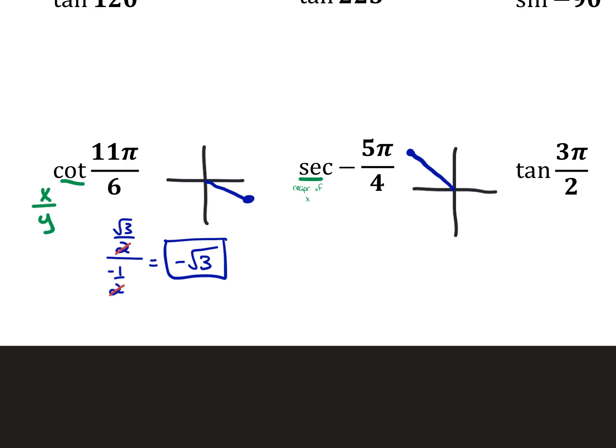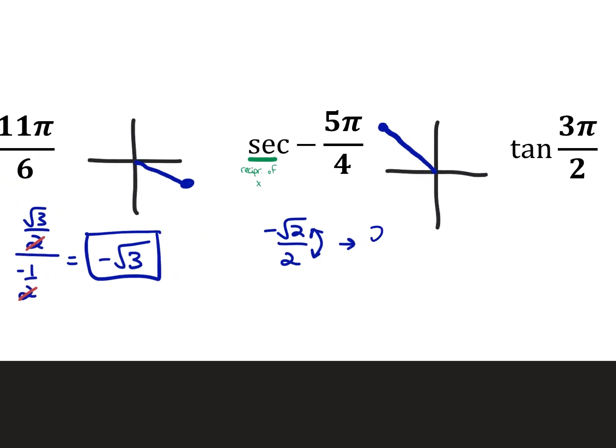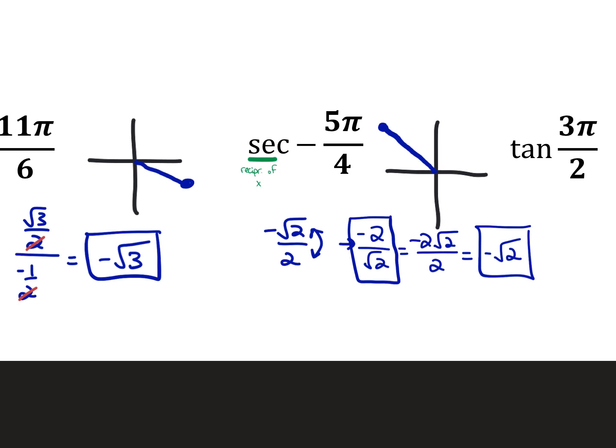The x is negative root 2 over 2. To flip it directly would be negative 2 over root 2, and to rationalize it would be negative 2 root 2 over 2, which is negative root 2. Either would be fine, but you'd probably see the second one in the multiple choice section.